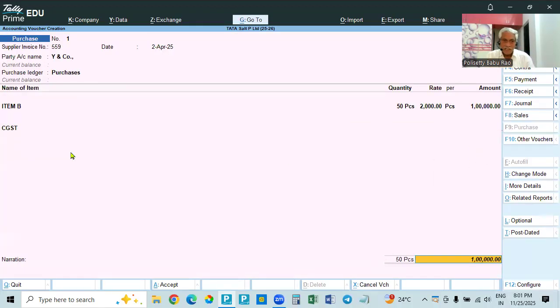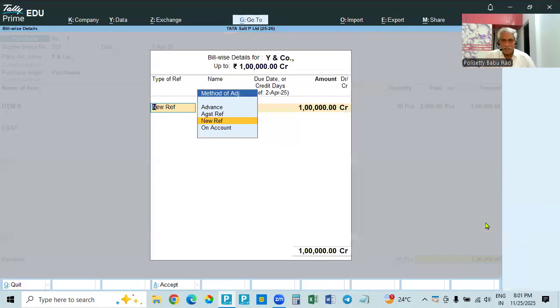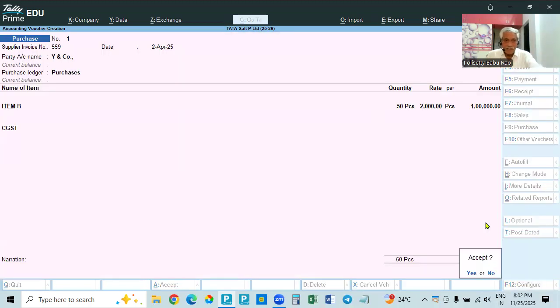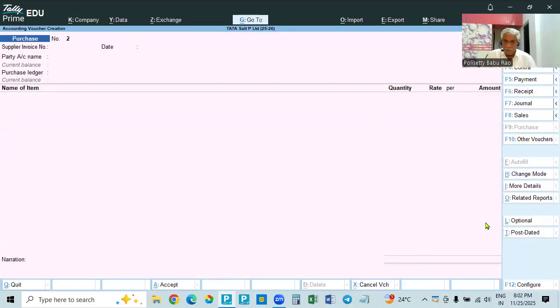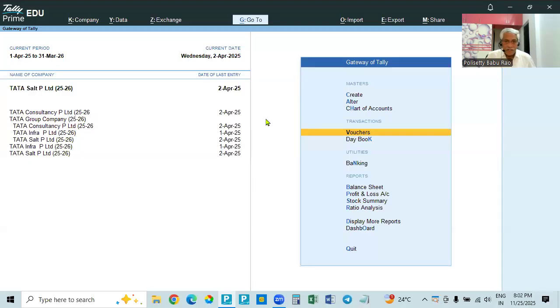Just accept this. The item which you don't have any value will disappear. So this is closed, and the new reference number 659. So here CGST is there. Again page up and go back. So item B, CGST disappeared because without value that cannot be saved. Okay. Now if you see, this company is Tata Salt.